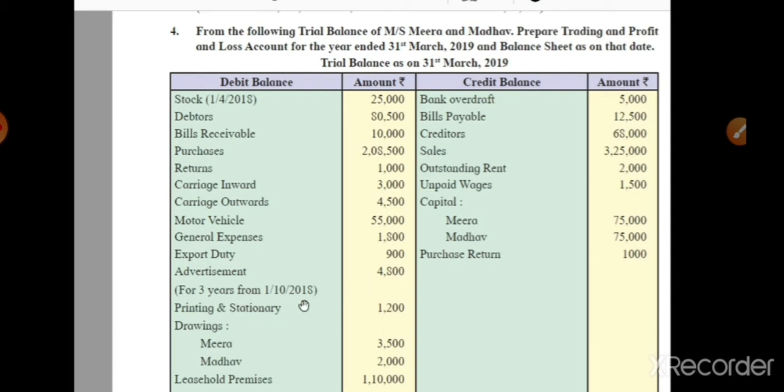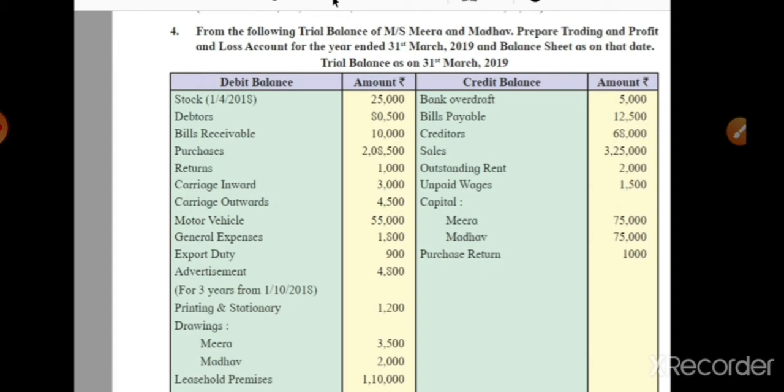So here we calculate the current year's advertisement. That is calculated as 4,800 into 6 months divided by 36 months. So we get the current year's advertisement, the amount of rupees 800, and that we record on the debit side of the profit and loss account, in the outer column. So 800 is the current year's advertisement, and the remaining amount, 4,800 minus 800, is 4,000. That 4,000 is related to the next year, so we show it as a prepaid advertisement.